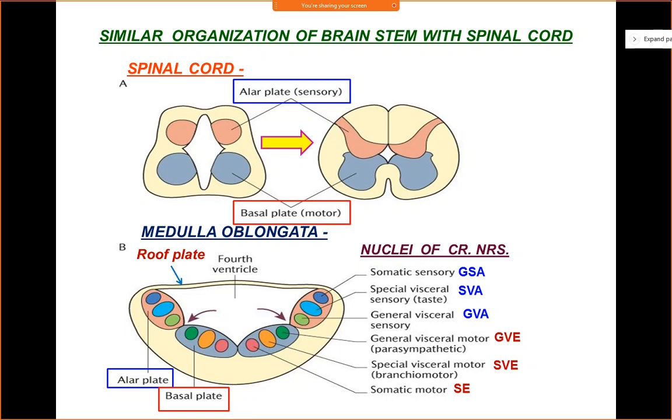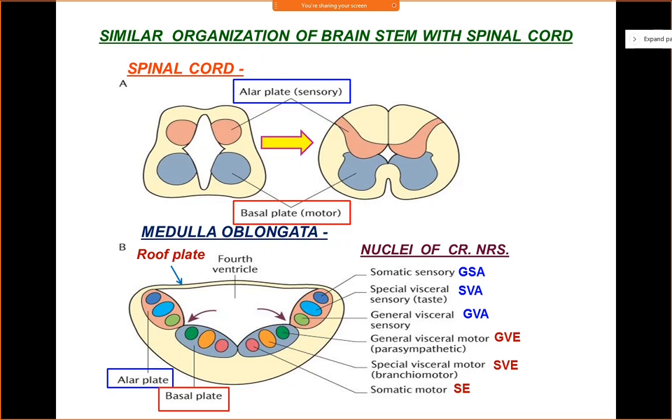Then you have the next motor nuclei, which is shown in orange color. This column is known as the special visceral efferent, SVE. This is the right term, so please use the word efferent instead of motor. SVE, special visceral efferent, is also known as the branchioefferent or branchiomotor column. It will innervate the muscles which are derived from the pharyngeal arches. That's why it is also known as the branchiomotor column. The somatic efferent column will innervate muscles which are derived from the somatic body wall.